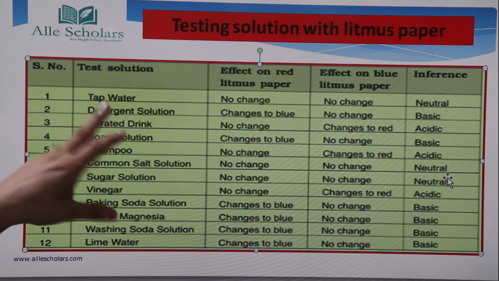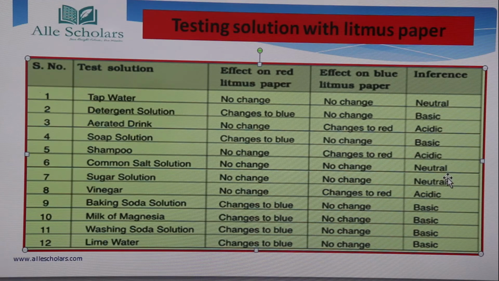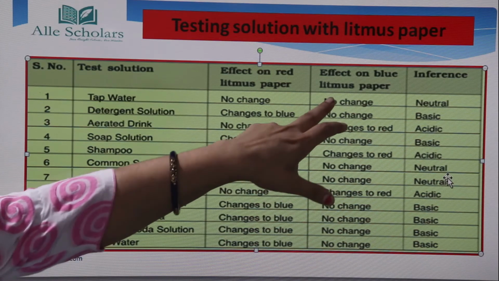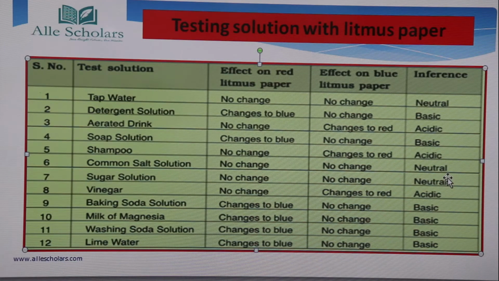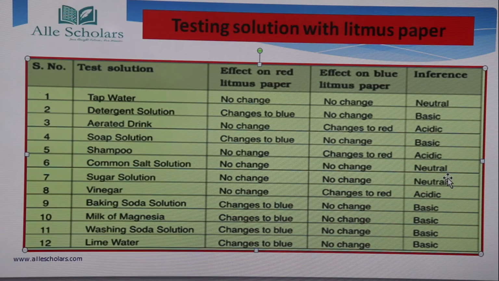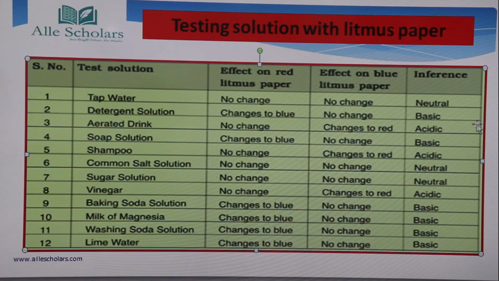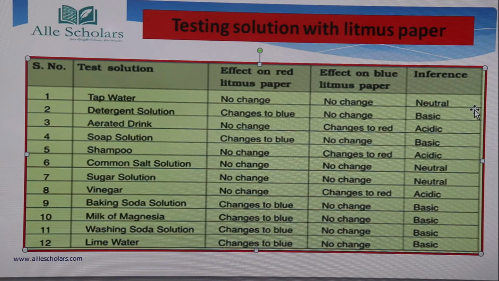okay. So if you take tap water and you put a drop of tap water on red litmus, you will see there is no change. If you put it on blue litmus paper, again there is no change. Means neither red litmus paper is changing nor the blue litmus paper. So as I have explained, if there is no change in either red litmus paper or blue litmus paper, such type of solution is called a neutral solution, okay. So here we will infer it as a neutral solution.